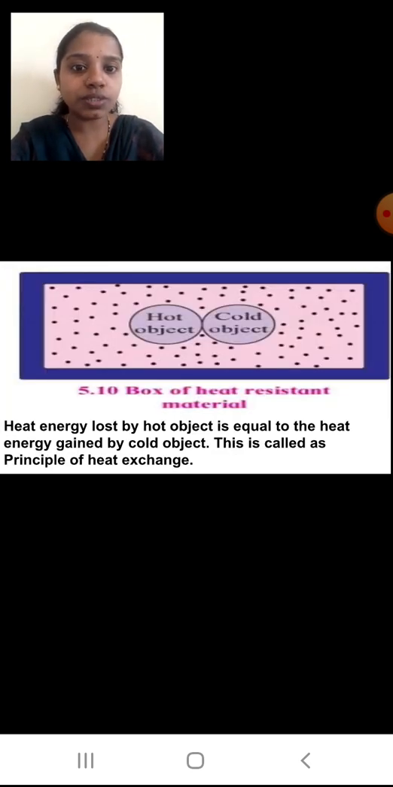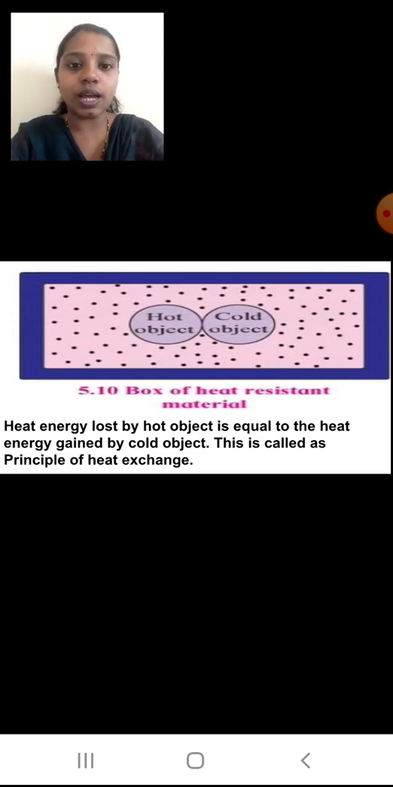Can you see? Hot object and cold object are kept inside that. So heat energy lost by the hot object is equal to the heat energy gained by the cold object. This is called the principle of heat exchange. What we call the principle of heat exchange means the heat which is lost by the hot object is equal to the heat gained by the cold object. Okay, simple to understand. Hot object gives the energy, cold object takes that energy. Okay, and till what time will this continue? Till both of them become of equal temperature.